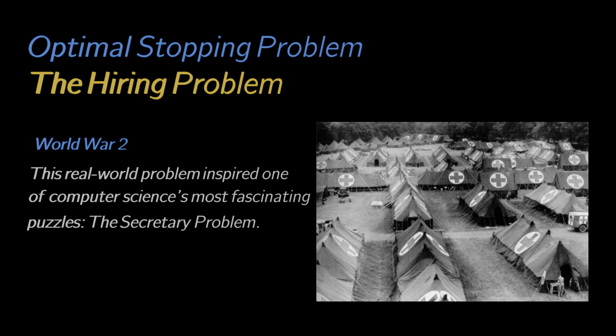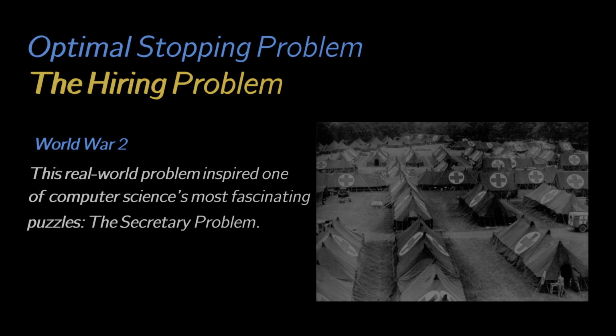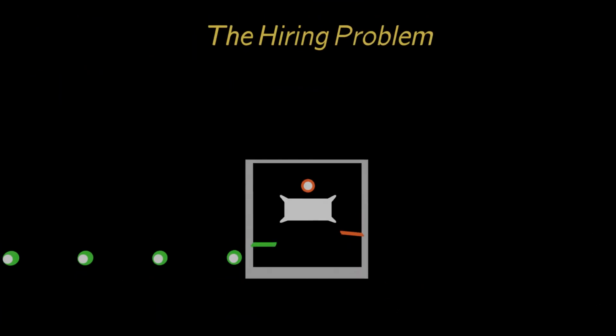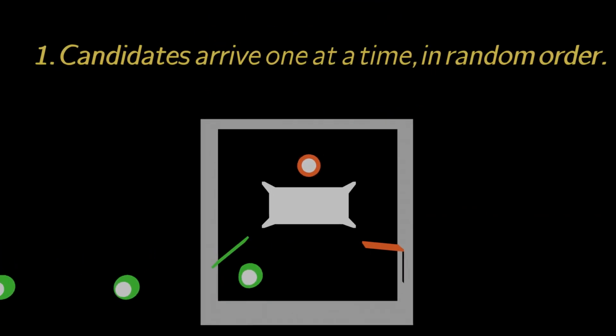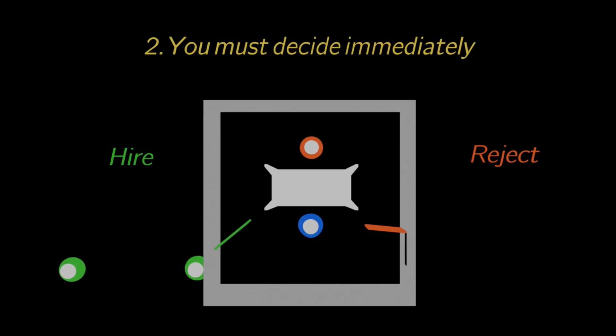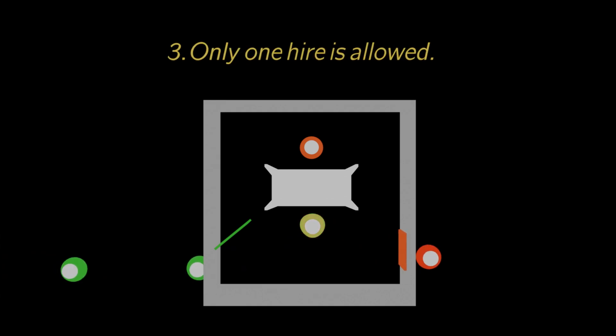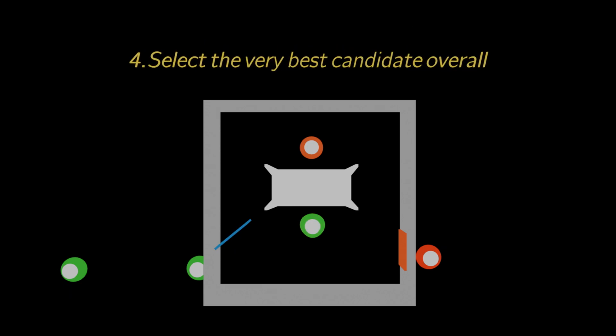Today, we've swapped medical trials for job interviews, but the core question remains. How do you choose the absolute best candidate when you can't go back? Here are the rules. Candidates arrive one by one in random order. You must decide immediately with no second chances. Once rejected, candidates are gone forever. Only one hire is allowed. Your goal is to select the very best candidate overall.